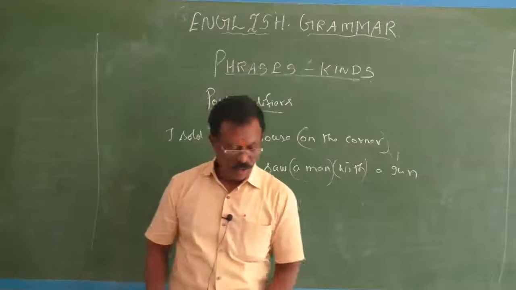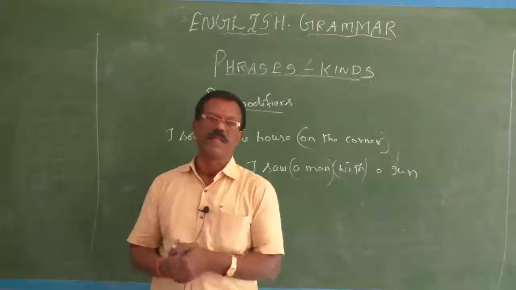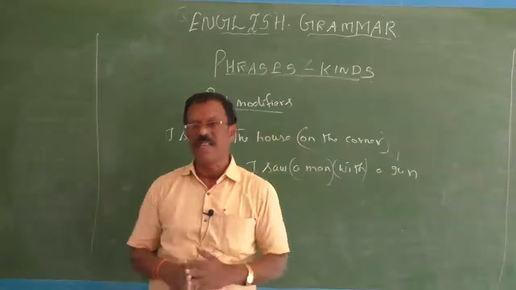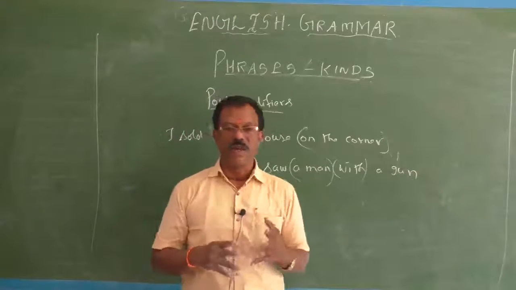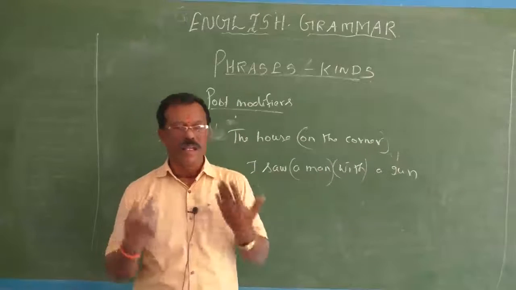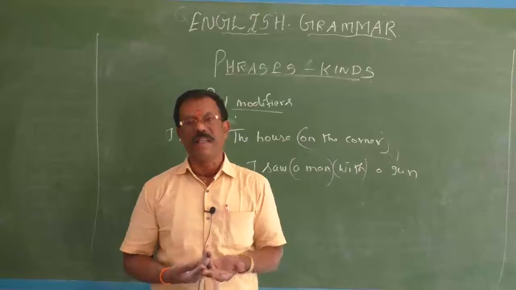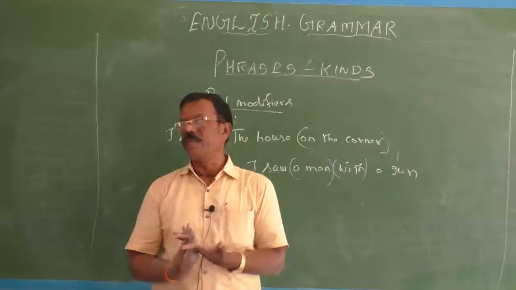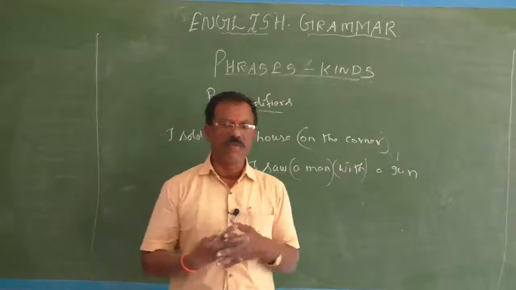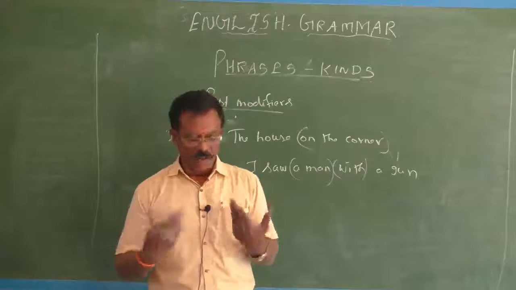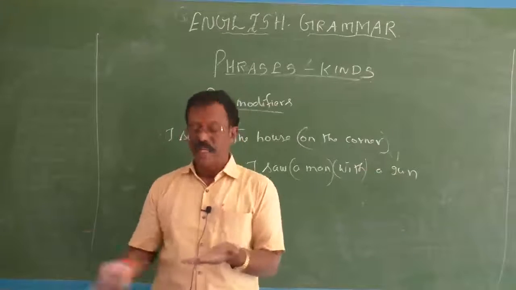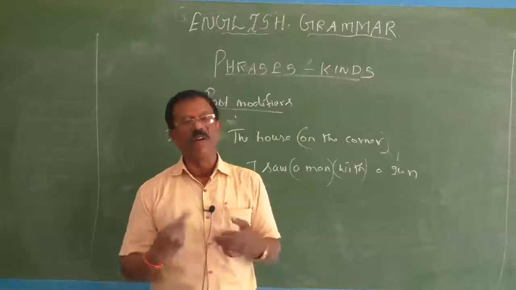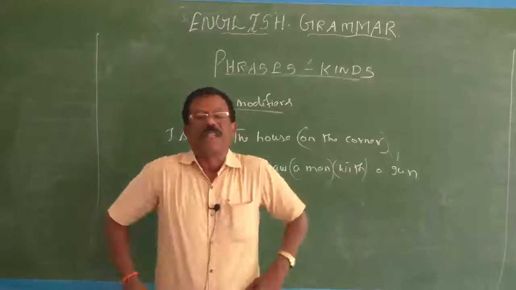Okay, children. So far I have explained noun phrases with good examples. What is a noun phrase? A noun phrase is a phrase that does the function of a noun in a sentence. A noun phrase may consist of a noun as a head word. A noun phrase may be described or defined by modifiers, quantifiers, determiners and numbers. A noun phrase can be the subject of a sentence. It can be the object of a sentence, the direct object of a verb, the indirect object of a verb, the prepositional object of a sentence. A noun phrase can be used as a complement of a sentence also.